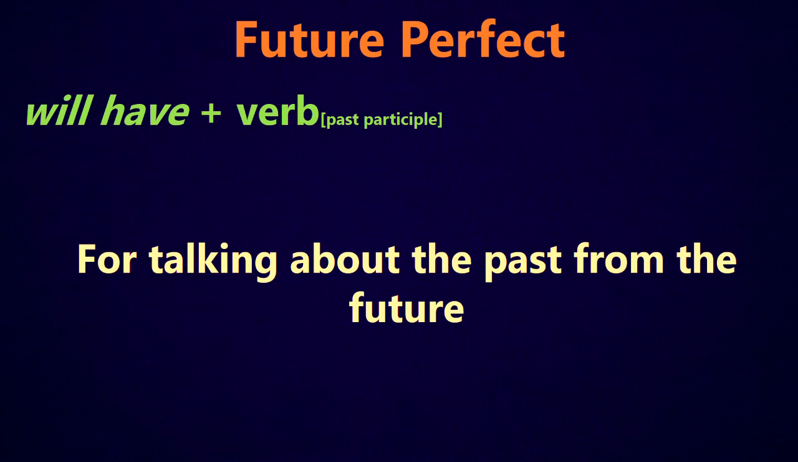So what do we use this for? We use the future perfect for talking about the past from the future. For talking about the past from the future. What does that mean? It means that when we're saying something, we are imagining that we are in the future looking at the past.